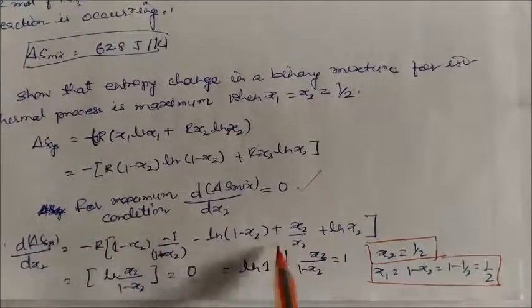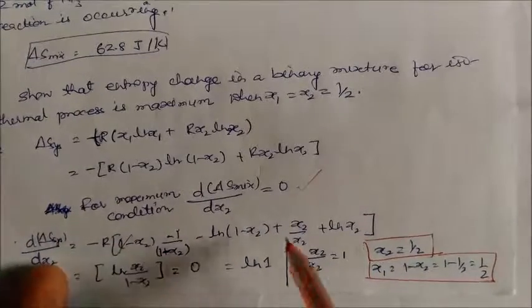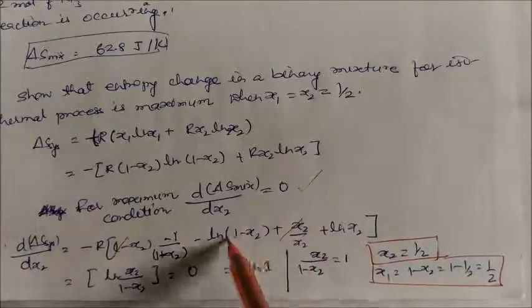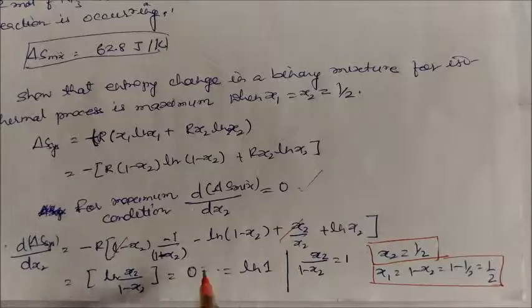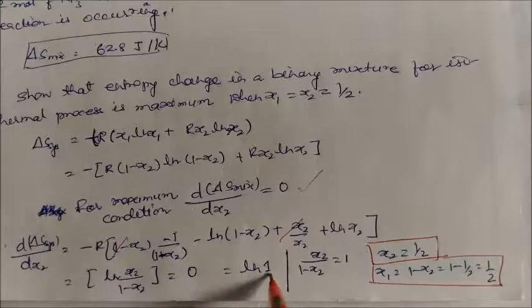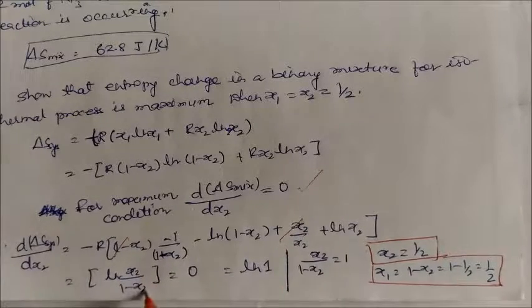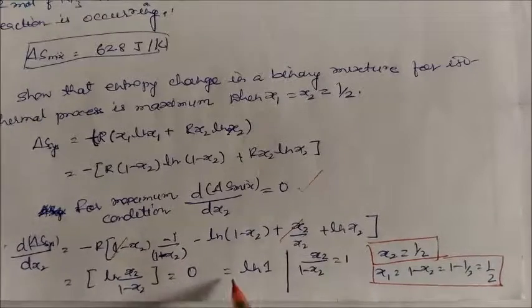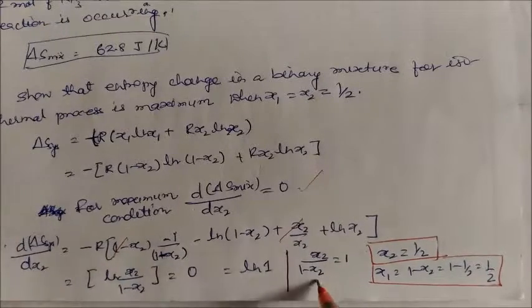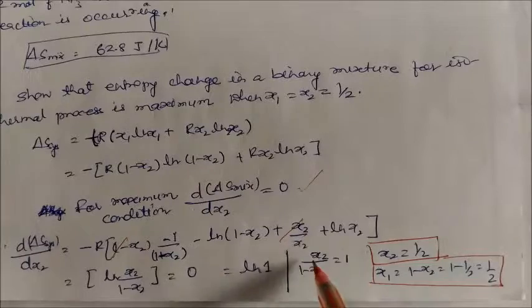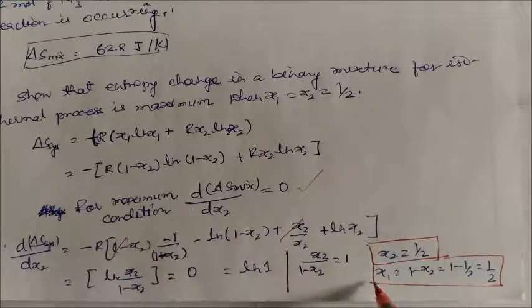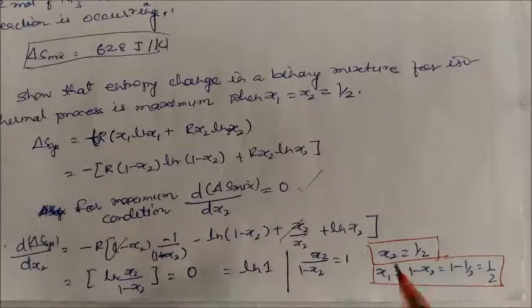Minus 1 and plus 1 cancel. So this is equal to natural log 1, because 0 is equal to natural log 1. So x2 by 1 minus x2 is equal to 1. If you solve it, you will get x2 equal to half. Definitely x1 is 1 minus x2, and 1 minus half is half. So this is our answer.